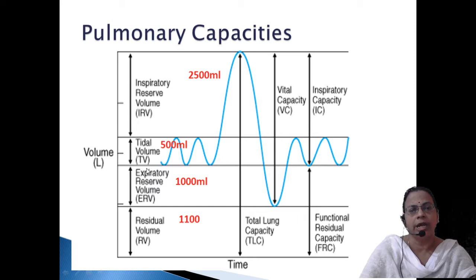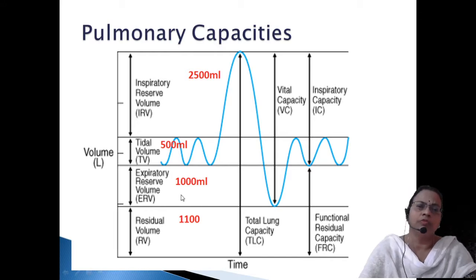Apart from normal expiration, again with force, we can release some amount of air. So we have to exert some force and we can exhale some amount more. That amount is called expiratory reserve volume, that is 1000 ml. All these amounts are very, very important.